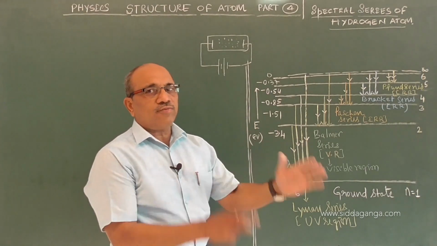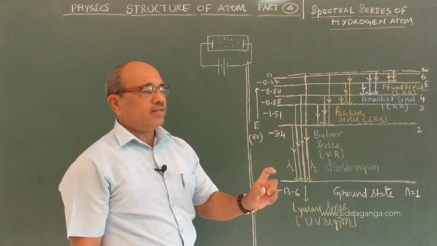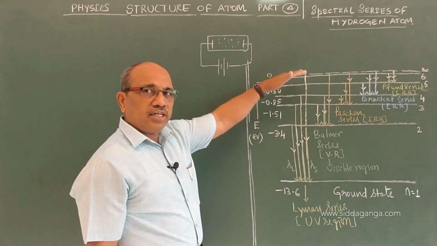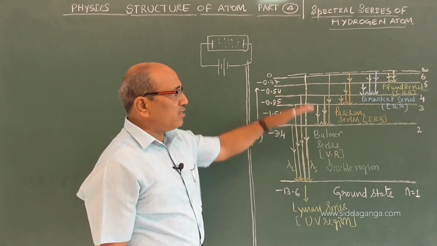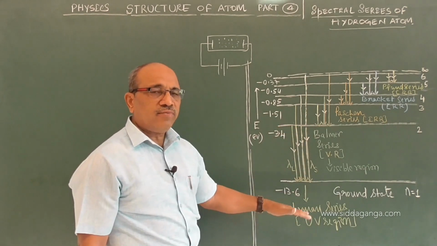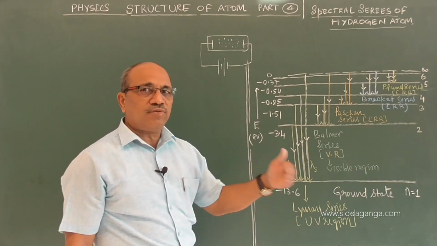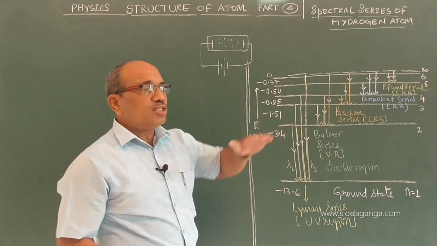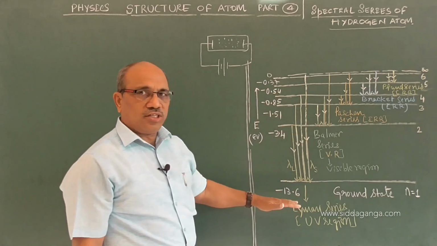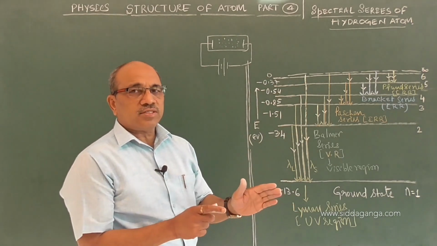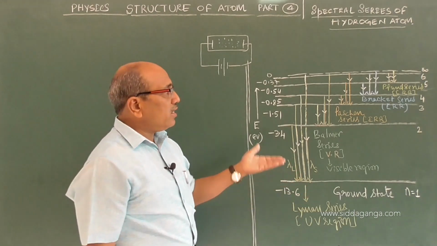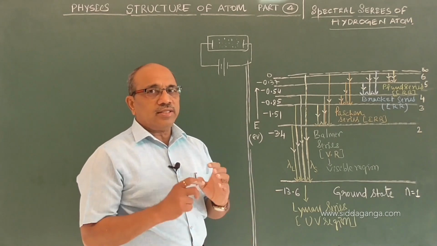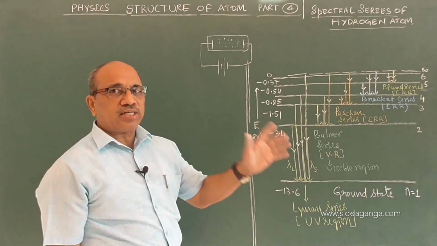We will get a set of wavelengths, and they are not alike. When an electron comes from the infinite orbit to the ground orbit, or from the 10th, 5th, 4th, 3rd or 2nd orbit, the energies involved are different, so they have different wavelengths. We get a group of wavelengths when the electrons from the excited state return to the ground state. This group of wavelengths emitted when electrons come from higher orbits to a particular lower orbit, we group together, and that group of wavelengths is called a spectral series.